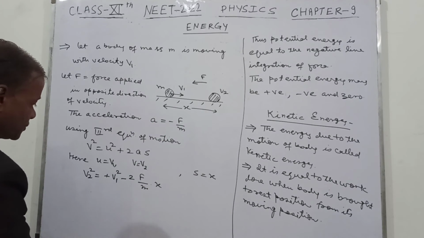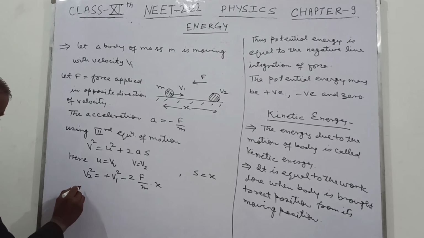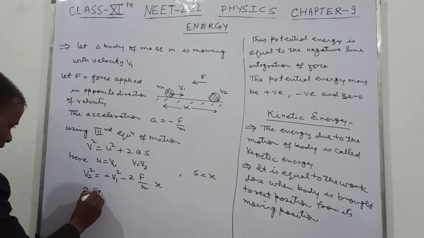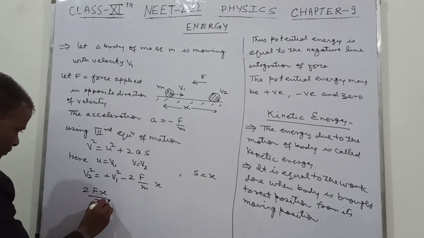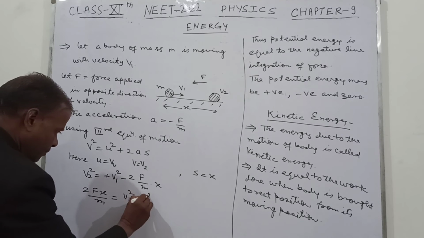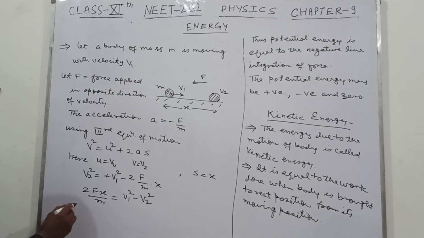Then we have 2Fx upon m equal to v1 square minus v2 square. So Fx equal to half m.